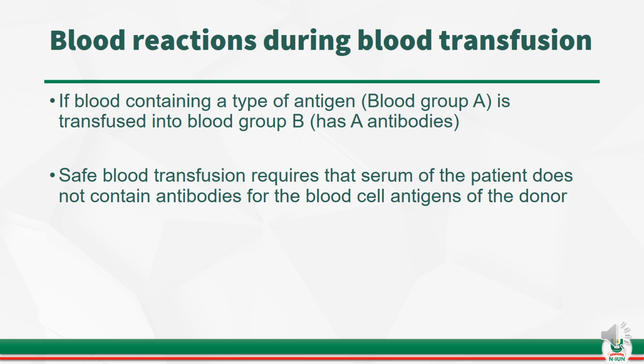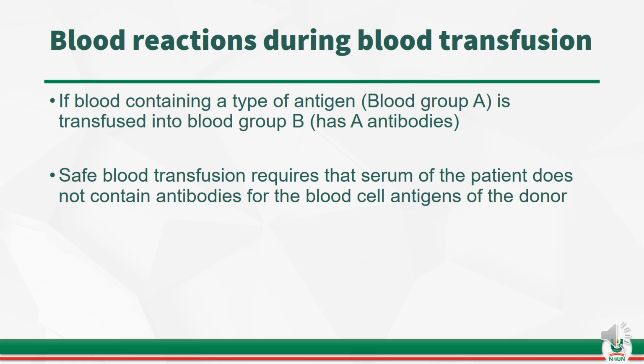This leads us to a concept called blood reactions during blood transfusion. That is, reactions that occur when a patient is being transfused with blood. If blood containing a type of antigen, for instance blood group A, is transfused into a person that has blood group B, that is, this person has A antibodies in the system, there will be a reaction.